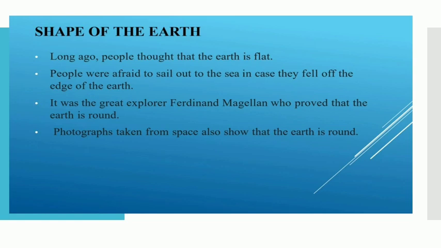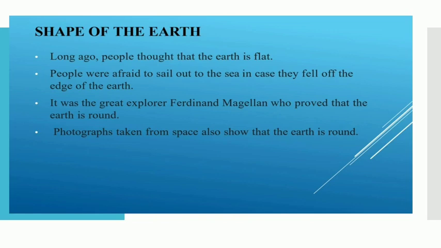The shape of the Earth. Now, it was very controversial at that point of time, because long ago people thought that the Earth is flat and people were afraid to sail out to the sea in case they would fall off the edge of the Earth. Edge means the end point of the Earth. But a great explorer, Ferdinand Magellan, proved that this theory was completely wrong, and he proved that the Earth is round, it is not flat at all.